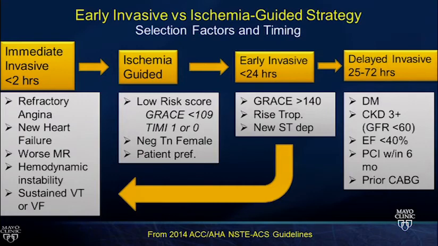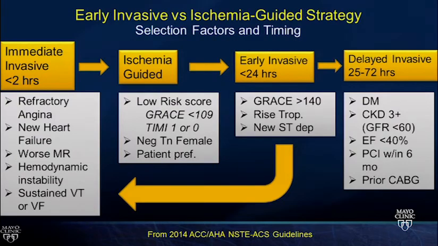Yeah, and a lot of these, like the diabetes and the lower ejection fraction, you want to cath them because even though they might be stable, they might have the anatomy by which you can improve their survival. So that's kind of the rationale for the delayed invasive.